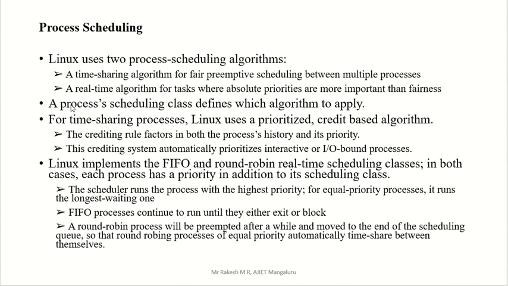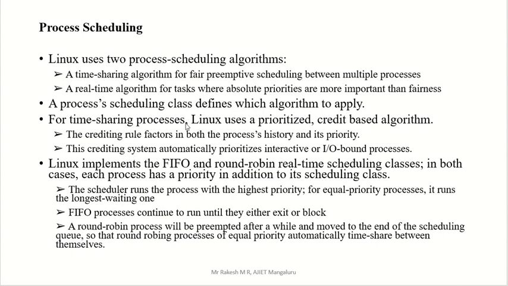Now we will see that the process scheduling class defines which algorithm to apply. Here we have to choose either time sharing or real time. So which one do we have to use? Mainly, the first one is time dependent, the second one is priority dependent.